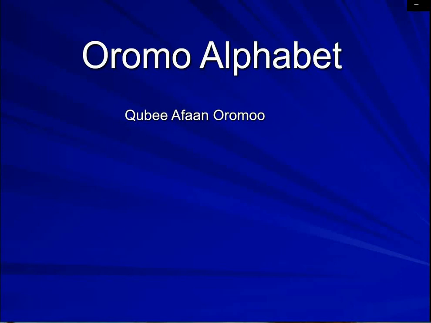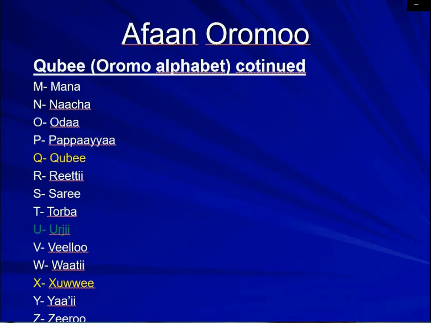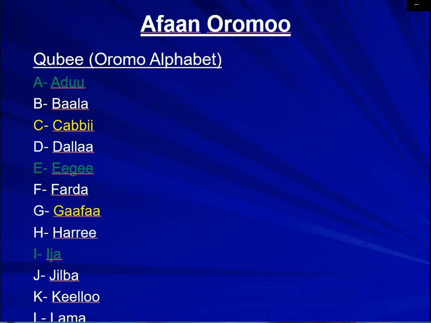So, as you can see, I'm going to introduce you to the letters here and encourage you to learn Qubee Afaan Oromo. These are the letters. The letters are very similar to the Latin letters, but the way we call them is different, and some of the sounds are completely different from what we know.